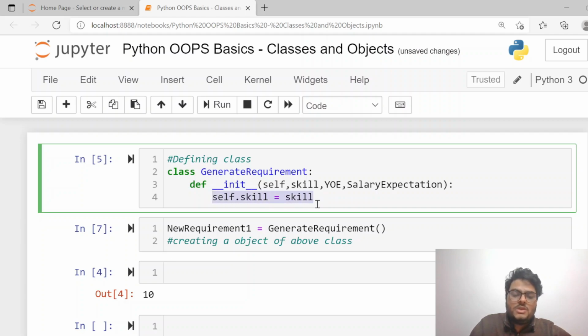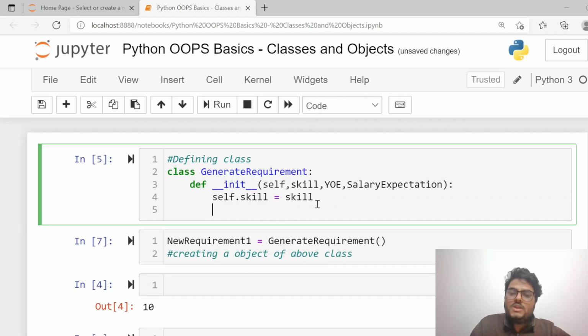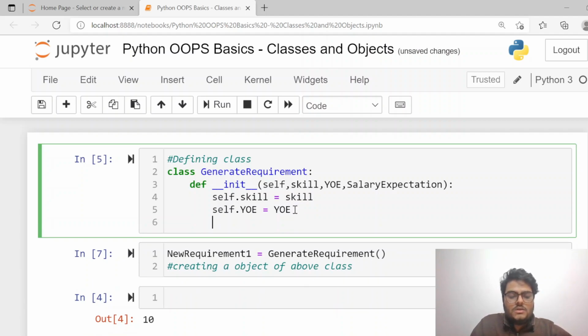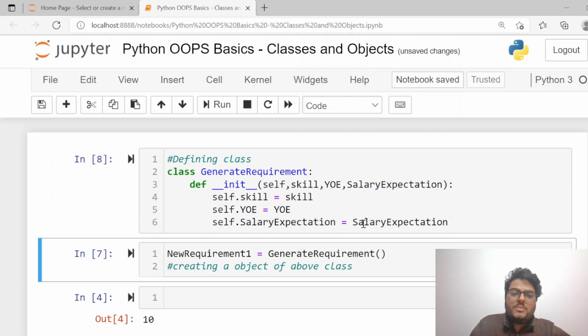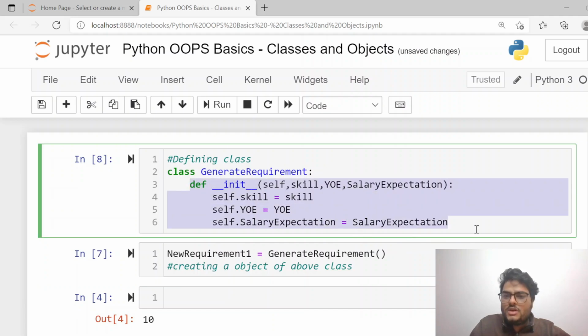So I will take that from the user when the object is created. self.skill will be skill, self.yoe will be YOE, and self.salary_expectation will be salary expectation. If I run it like this, my class is created with an initializer method, or you can call it a constructor.